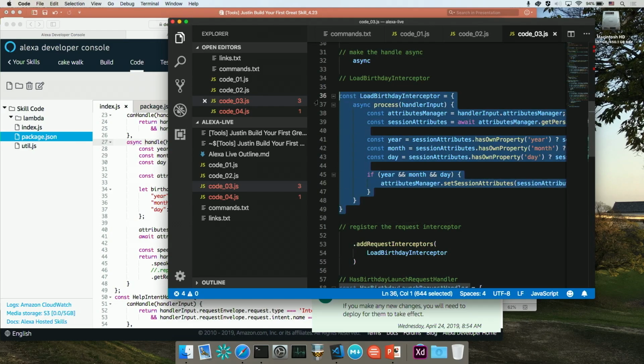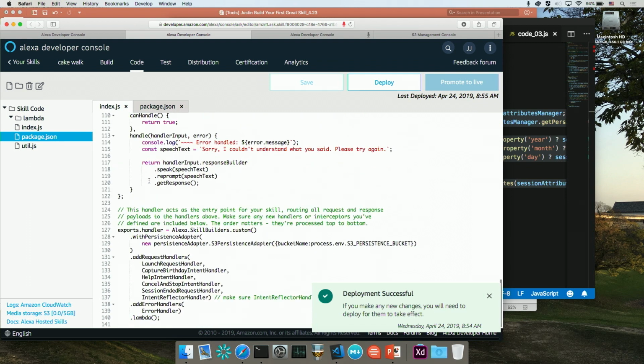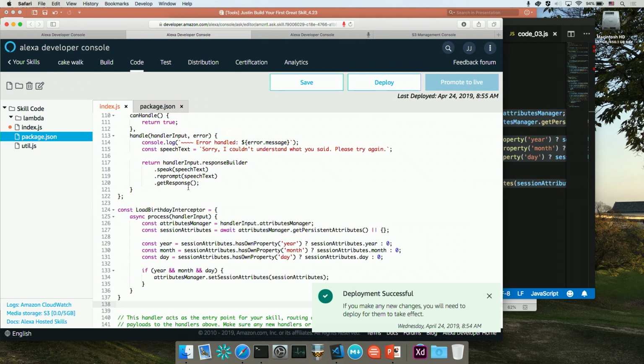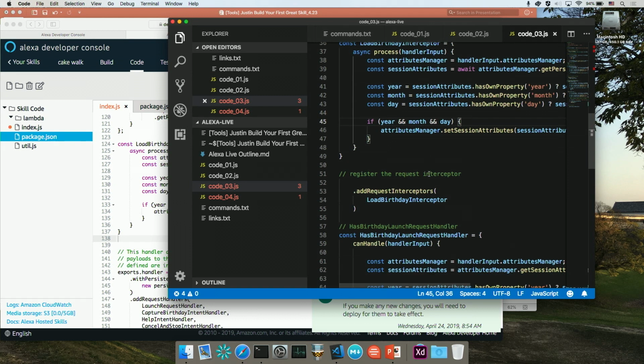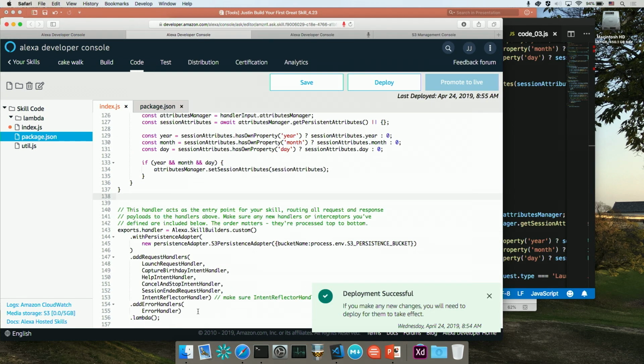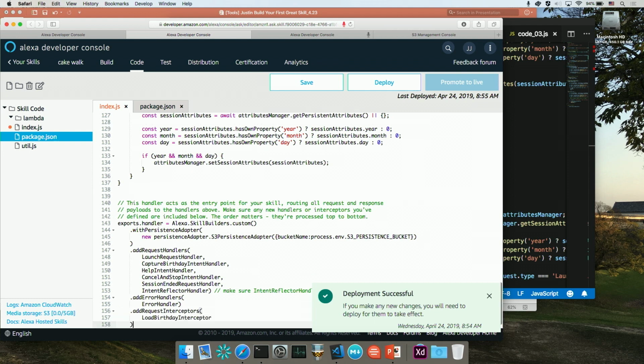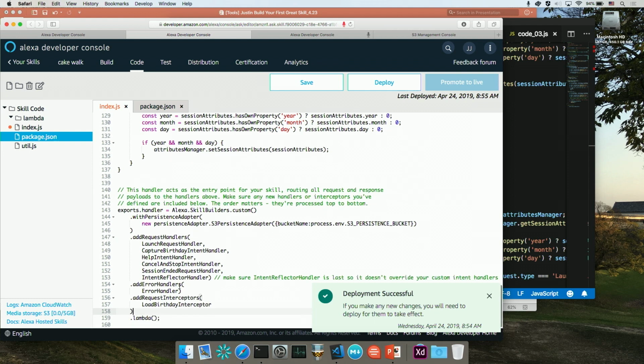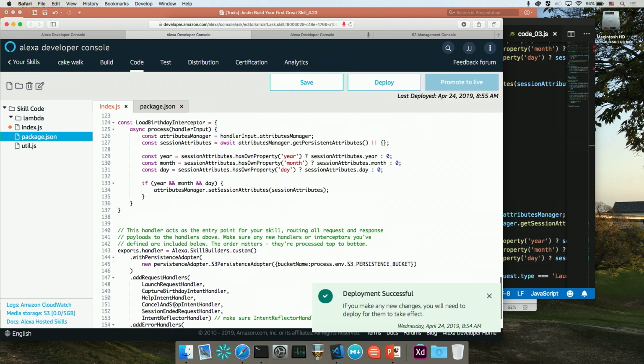So that's what this code's doing. I'm just going to go ahead and copy this and paste it to the bottom here. And I'll walk through what it does as soon as I finish getting this in here. So once we've created the interceptor, we also have to register it just as we did our handler. So I'm going to copy this code and register it by pasting this here into the custom skill builder. So we did add request interceptors, we loaded, and we passed it our load birthday interceptor.